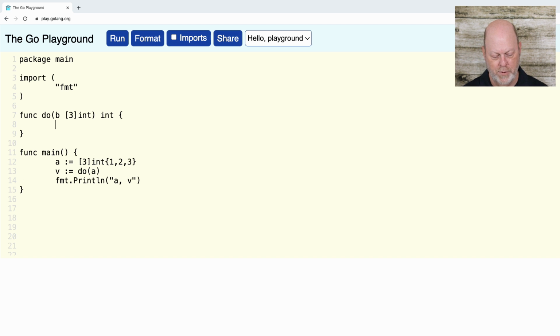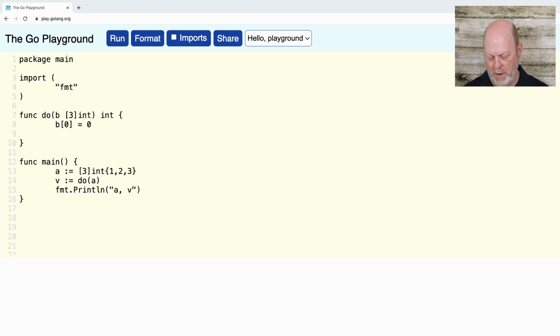What we're going to do in here first is assign to the array, and then return part of it. So I've got this little function do. It takes an array of 3 ints, it returns an int, and it's going to try to do an assignment and then return a value. Fine.